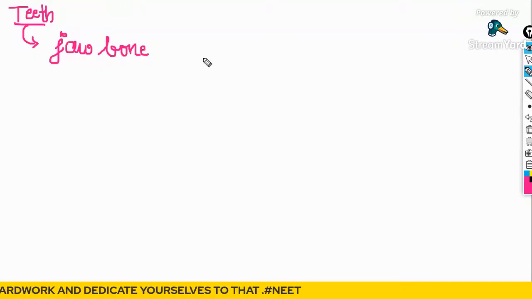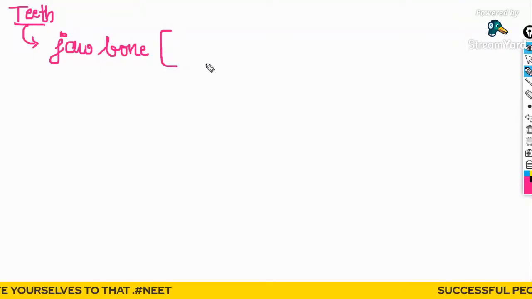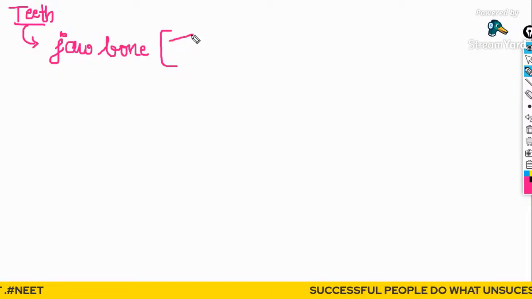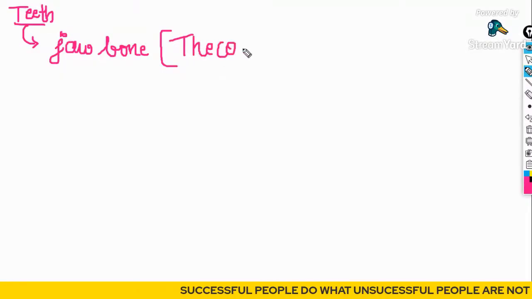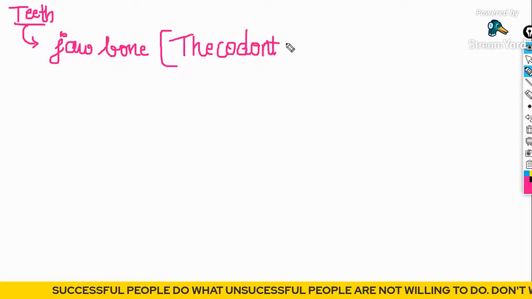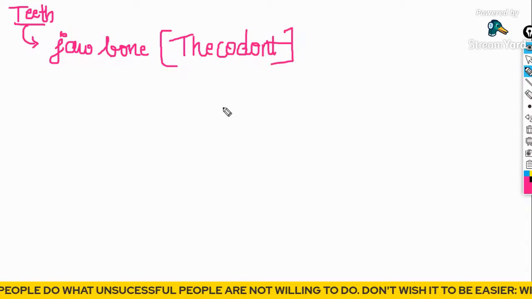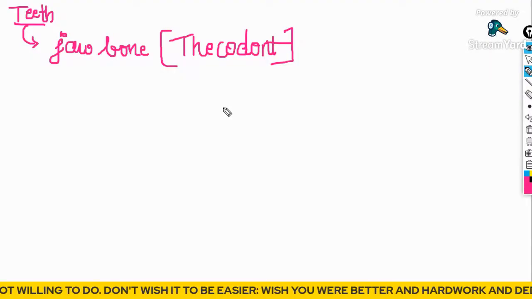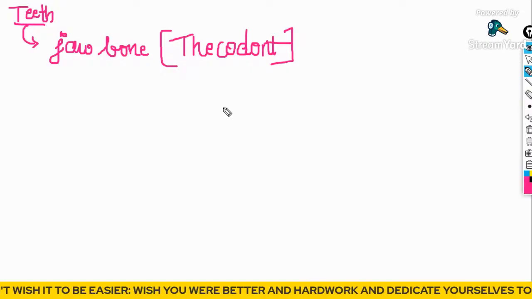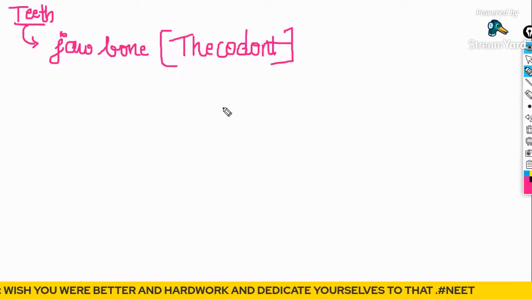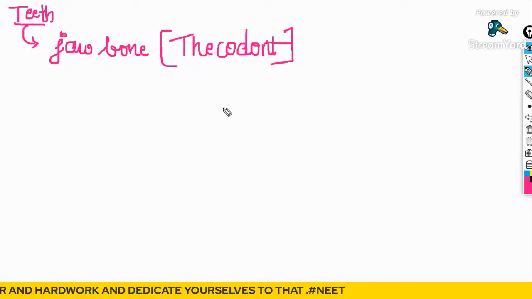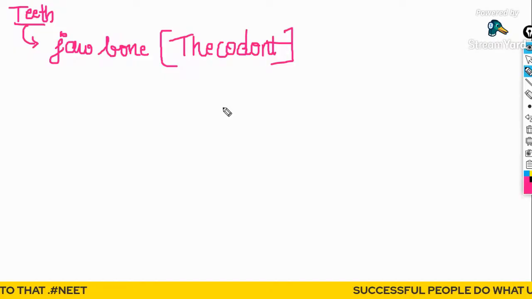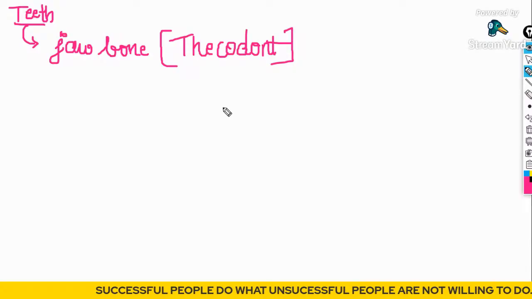Since the teeth are fixed in the jawbone, you will call such a dentition Thecodont. Repeat the term for me in the chat box, everyone. The teeth are fixed or embedded in the jawbone, so that condition you will call Thecodont. In human beings also, our teeth are completely fixed inside the jawbone. That is why you call such a dentition Thecodont type of dentition.